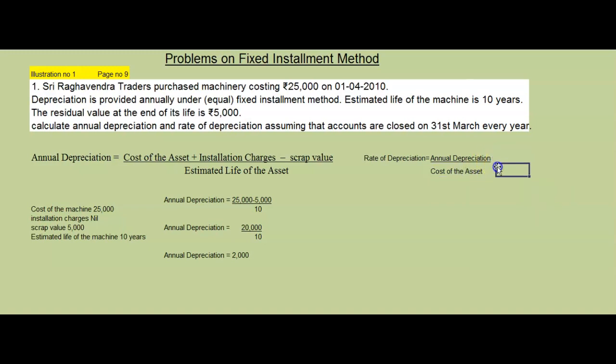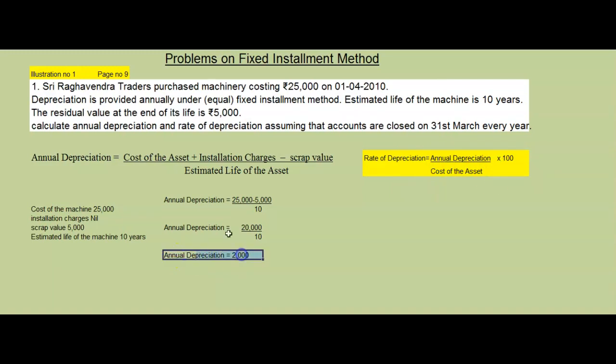Into that, we can multiply into 100. This is the formula. Rate of depreciation is equal to what? Rate of depreciation is equal to annual depreciation into 100 divided by cost of the asset. Or rate of depreciation is equal to annual depreciation divided by cost of the asset into 100. So here we got the annual depreciation.